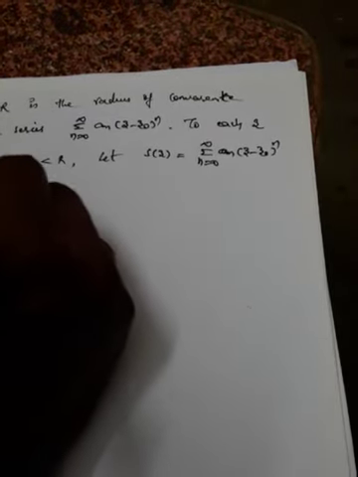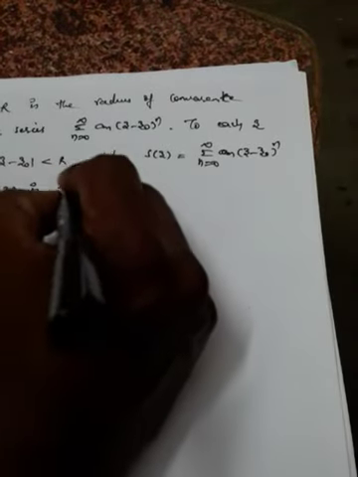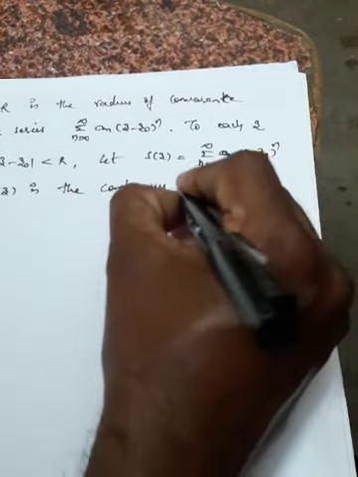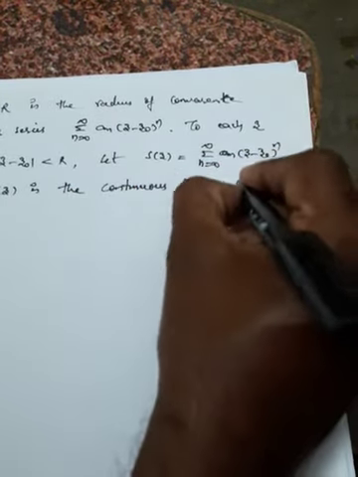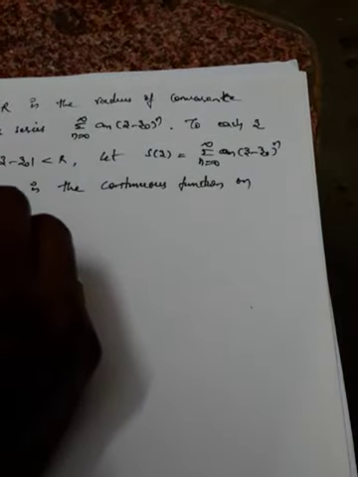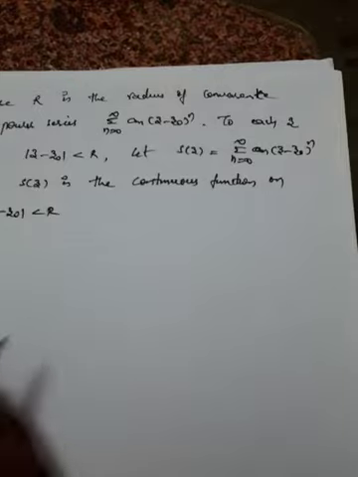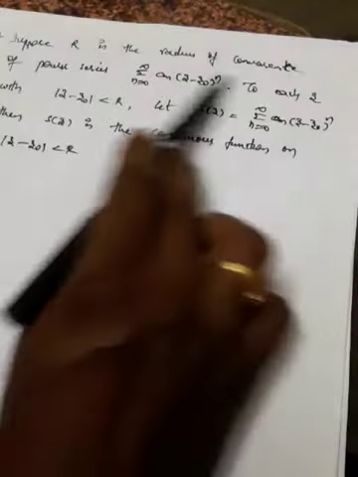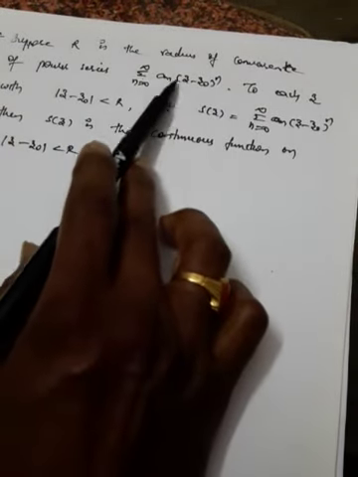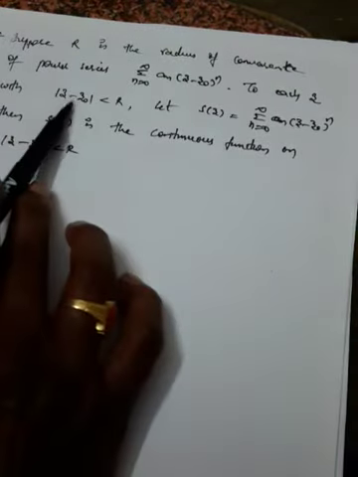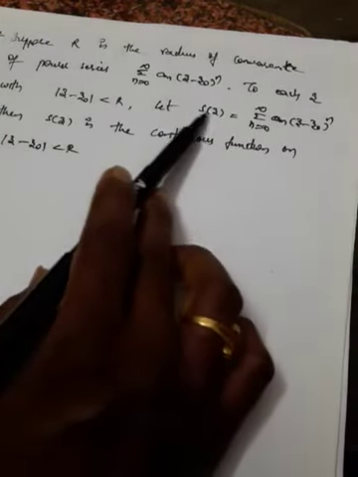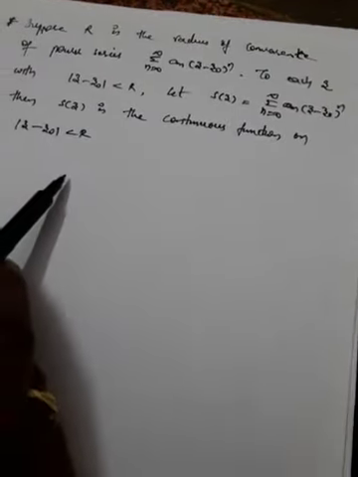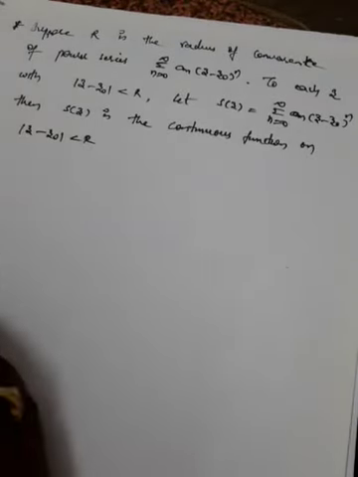then S of z is a continuous function on mod z minus z naught less than R. Now this is what we have. R is the radius of convergence of the power series summation n equal to 0 to infinity a n (z minus z naught) whole power n for each z with mod z minus z naught less than R. Now let S of z be the power series such that S of z is a continuous function. Means we need to prove that it is less than some epsilon.